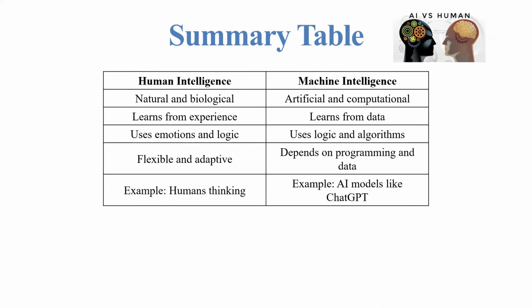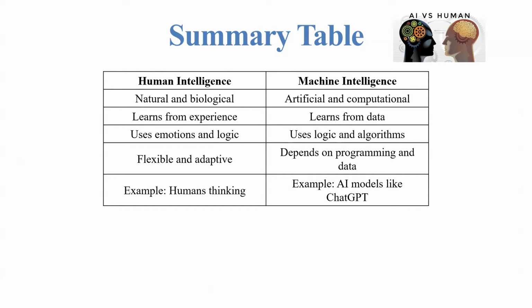Here you can see the clear differences between human intelligence and machine intelligence. Human intelligence is natural and biological, but machine intelligence is artificial and computational. Human intelligence learns from experience; machine intelligence learns from data.